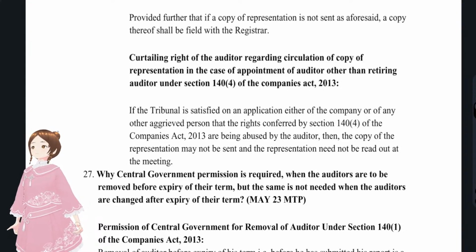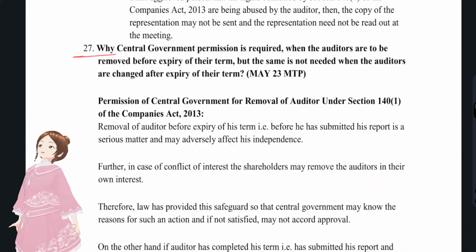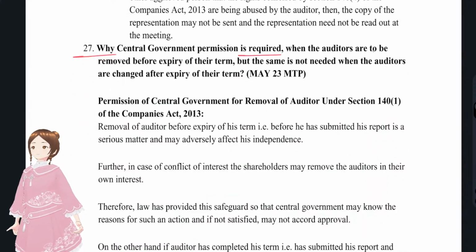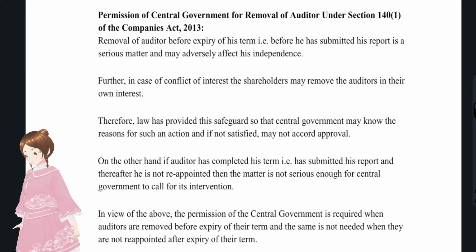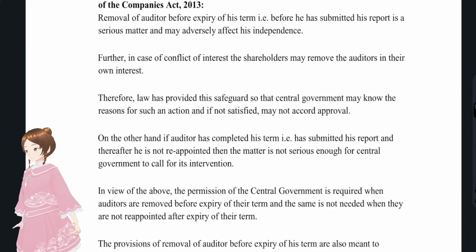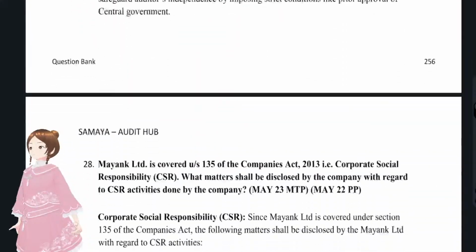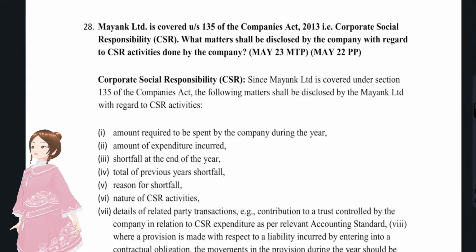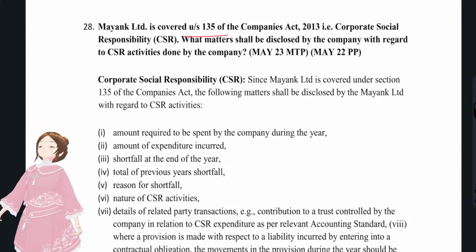Now we'll discuss question number 27, that is why central government permission is required when the auditors are removed before expiry but the same is not needed otherwise. Again, it's a repeated question, number 27. And now we'll see 28. 28 is again a Caro question.